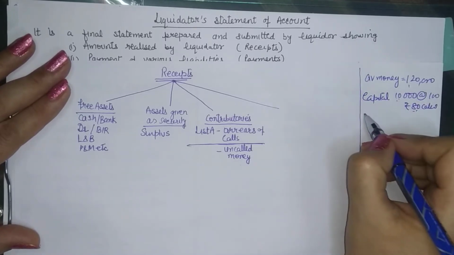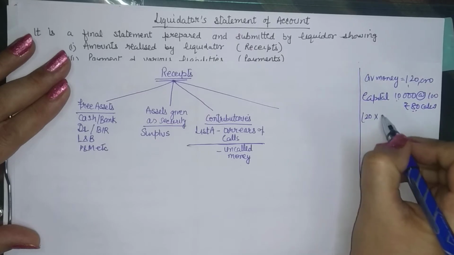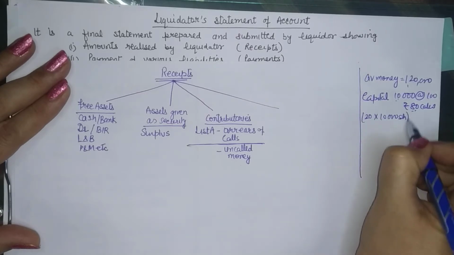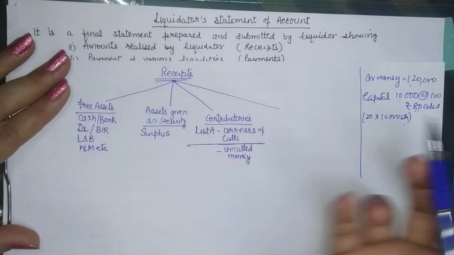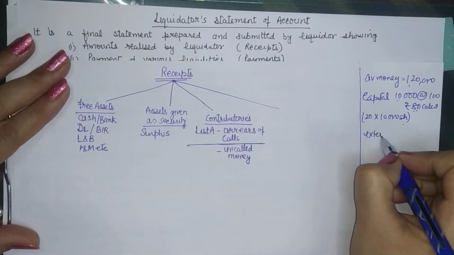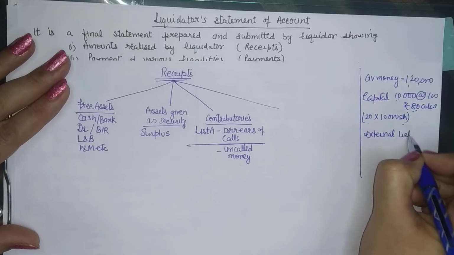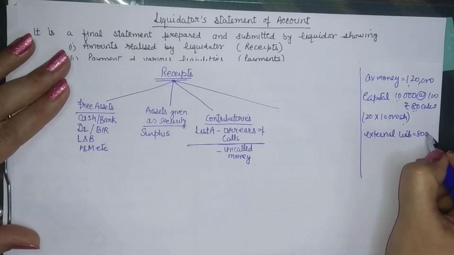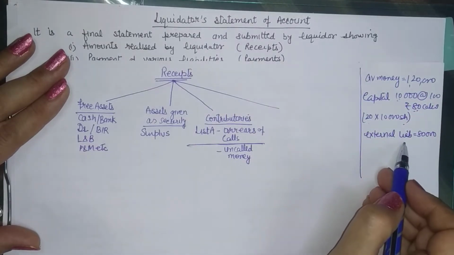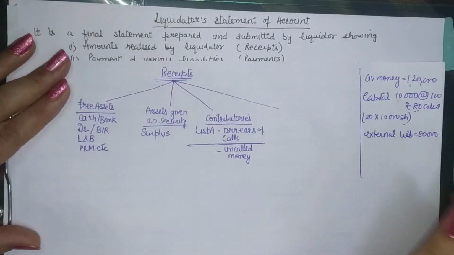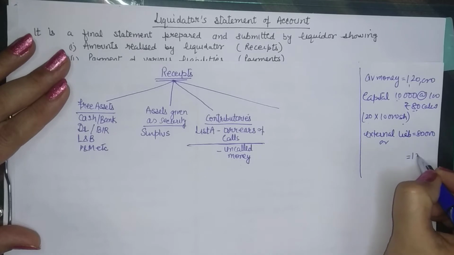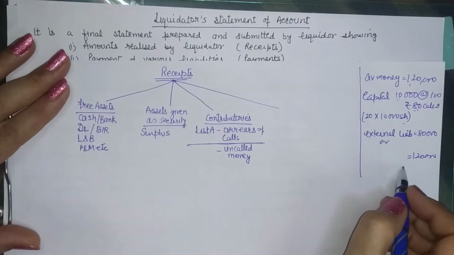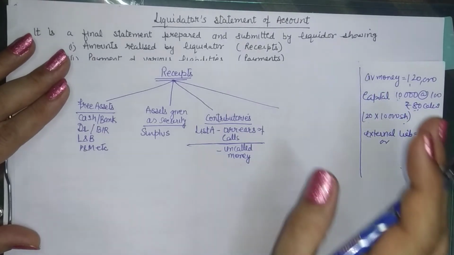So you have an option of calling up 20 rupees per share on 10,000 shares, that is 2 lakh, but you don't need that. You will have to see how much we need to pay to the external liability holders. Now in case you have external liabilities to the tune of, say, 80,000, you can pay, so there is no need to call up the money. If you have external liabilities of, say, 1,20,000, still it is done. You don't need to call up the money.